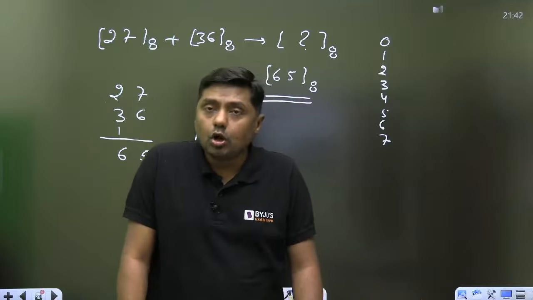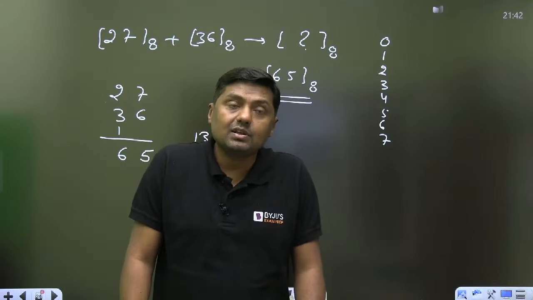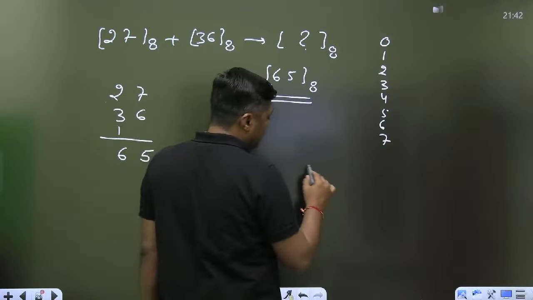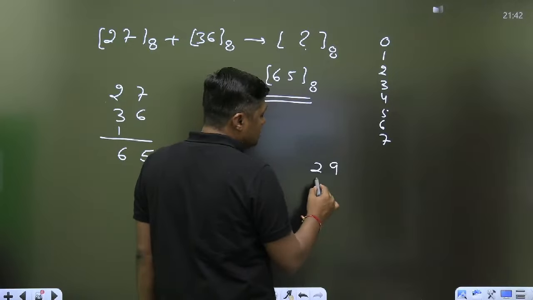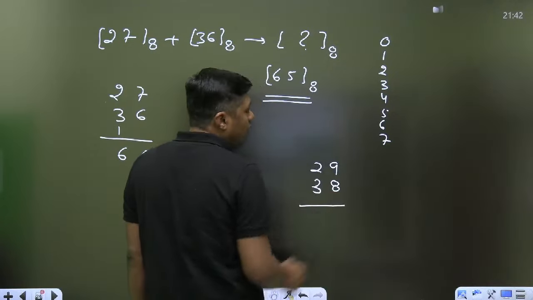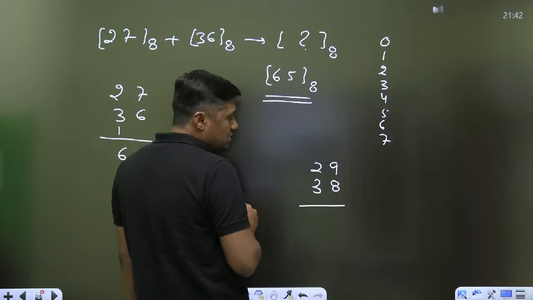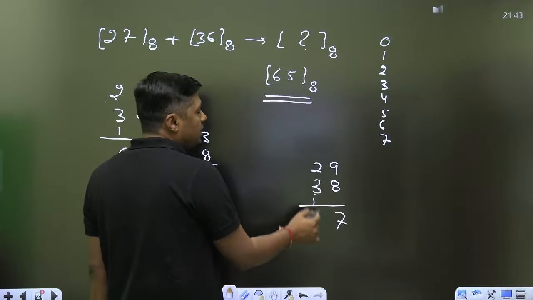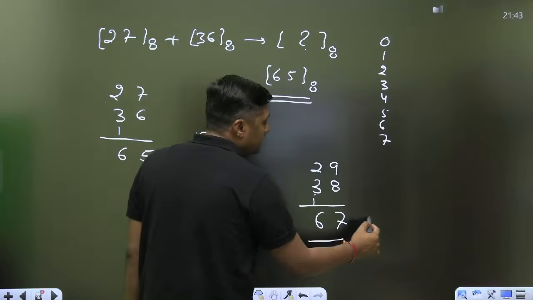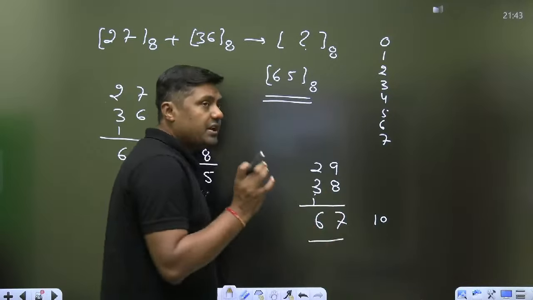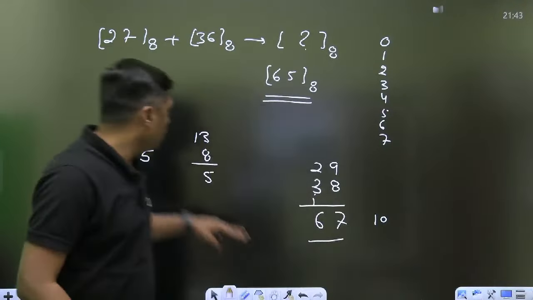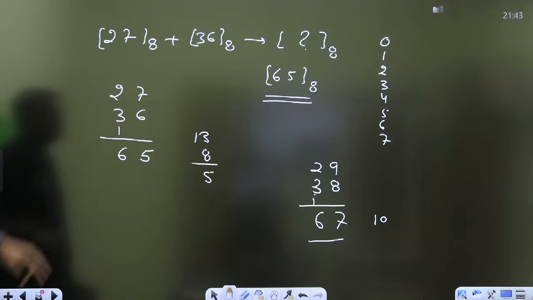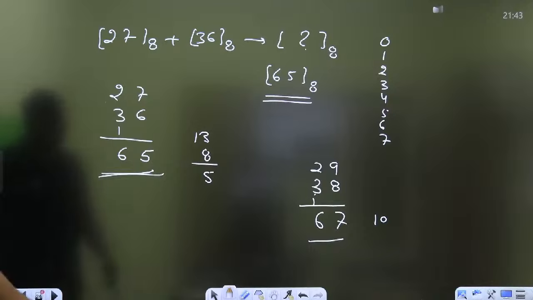That is the method. Normally in decimal, what are we subtracting? 10. Here the base is 8, so you have to subtract 8. For example, in decimal, 29 plus 38 we want to add. 9 plus 8 is 17, so we subtract 10. It becomes 7, carry 1. 3 plus 2, 5, plus 1, 6. So 67, this is in decimal. Actually we are subtracting the base number and getting the carry. From this you have to subtract the base: 7 plus 6, 13 minus 8 is 5, and then 1 carry, so 65 is the right answer for this question. Okay, now tell me.